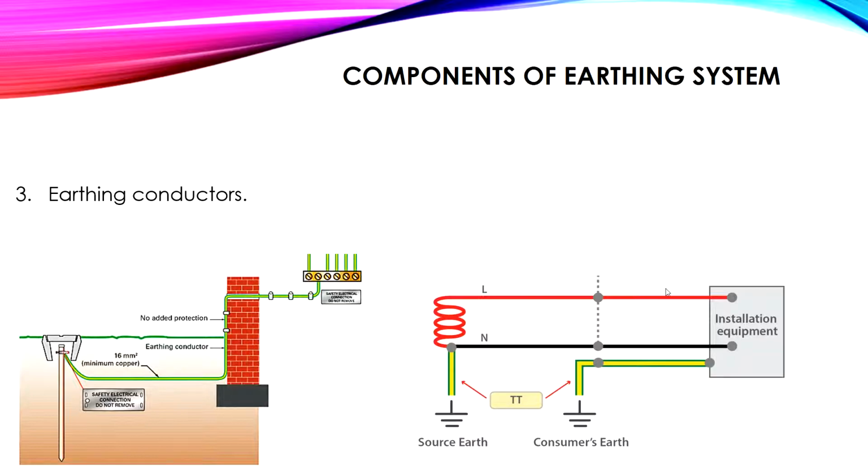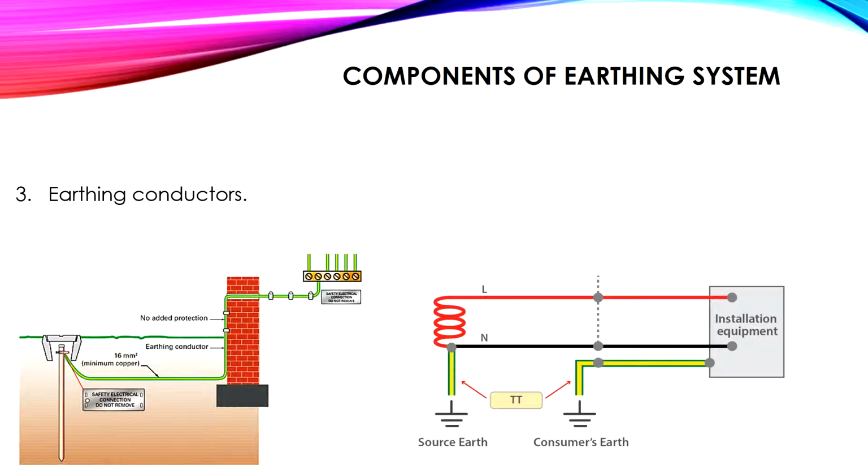We said that we have here the enclosure of our equipment. Then this enclosure is connected through an electrical conductor to the earth through another component, which is the earthing electrode. Finally, all of this is immersed inside the soil.